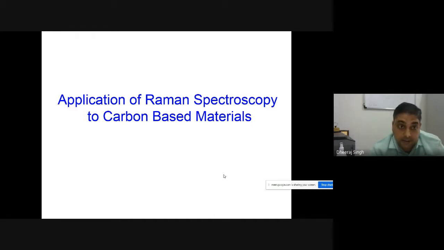Why? Because carbon nanotube or graphene materials have a combination of sp, sp2 or sp3 hybridization, whose electronic transitions generally fall in the range of 0 to 6 electron volt. And 0 to 6 electron volt comes in the UV, visible or NIR region. It means that Raman spectroscopy provides a chance of the resonance effect in carbon-based material. That's why it is very important in carbon-based material. And you can say that without the application of Raman spectroscopy in carbon material,